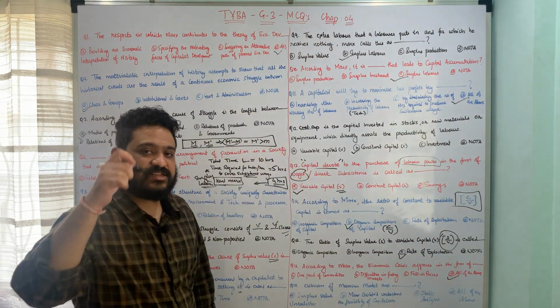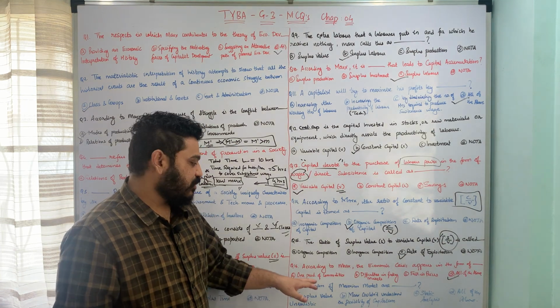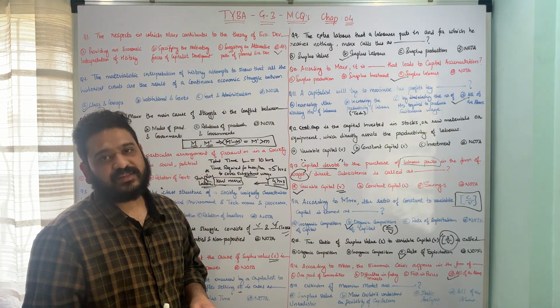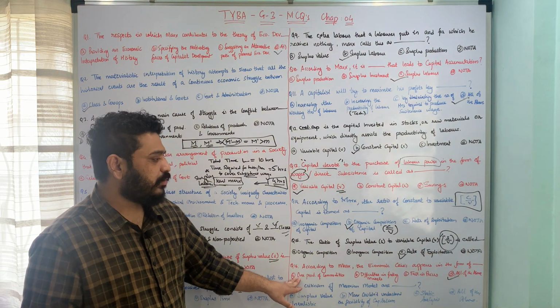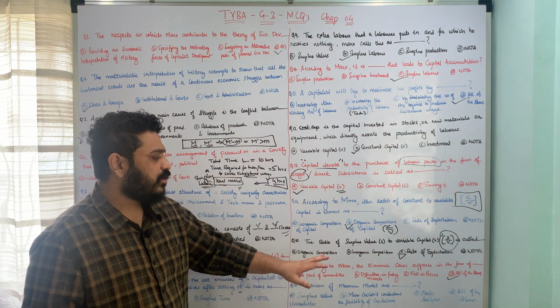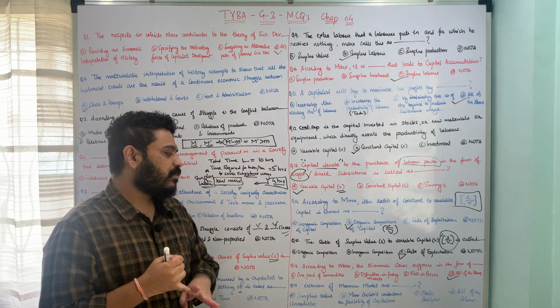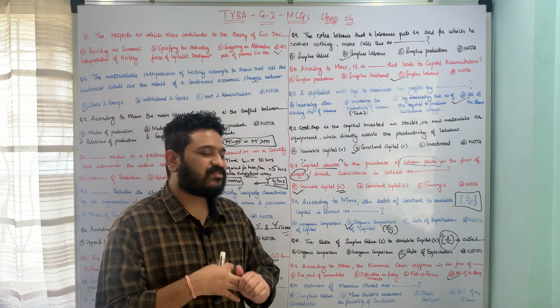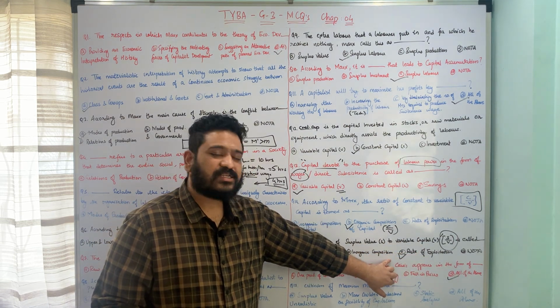That means there is a fall in price, there is acute difficulty in finding markets, as well as there is existence of overproduction of commodities per se. So I hope the question is clear. According to Marx, economic crisis appears in the form of overproduction of commodities, difficulties in finding markets, as well as fall in prices, and therefore option D, all of the above, is the correct answer to this question.